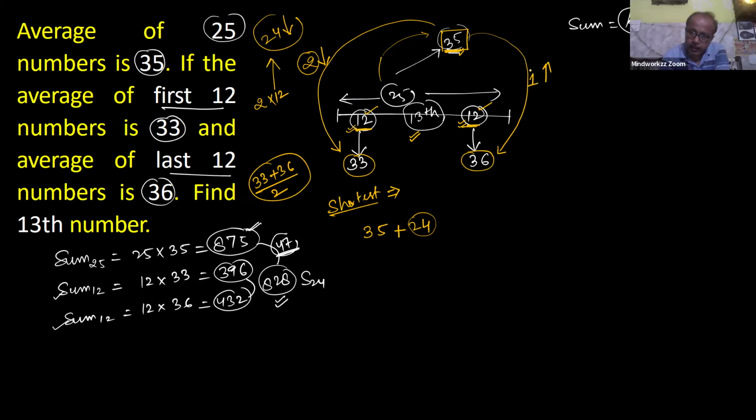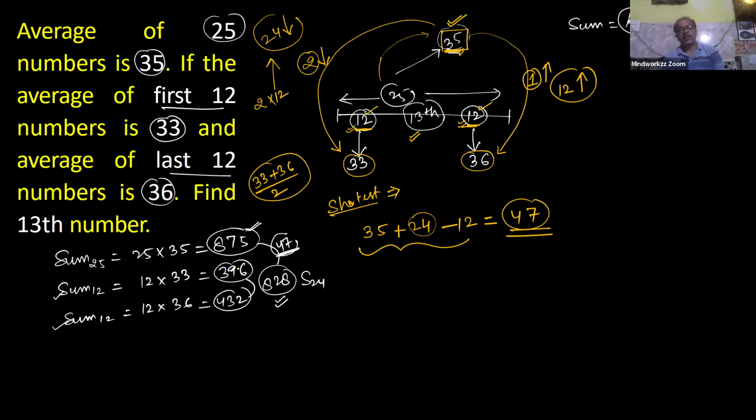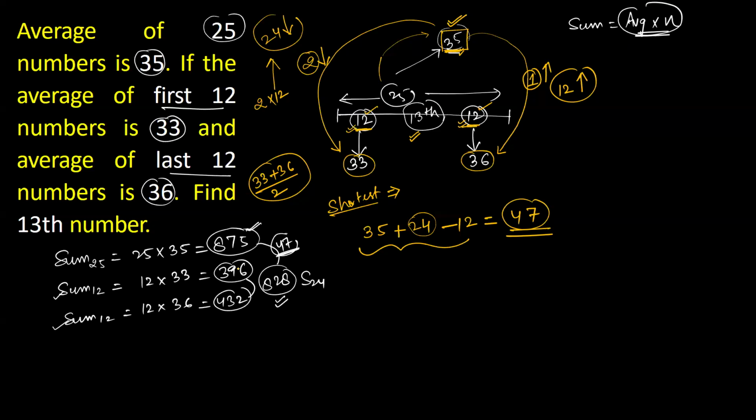So for each number it's increased by 1, so overall for 12 numbers the overall increase is 12. And again, to maintain this average value at 35, subtract this 12. With this single line calculation, the correct answer is 47 without any huge calculation. Is it clear, everyone? Yes, sir.